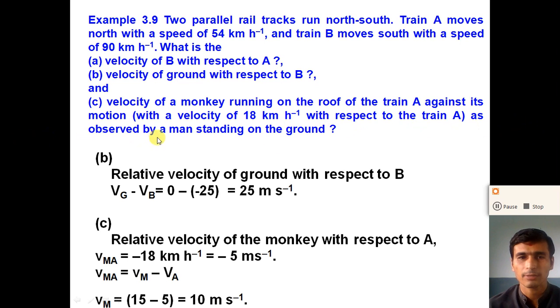As observed by the man standing on the ground, what is the velocity of the monkey?